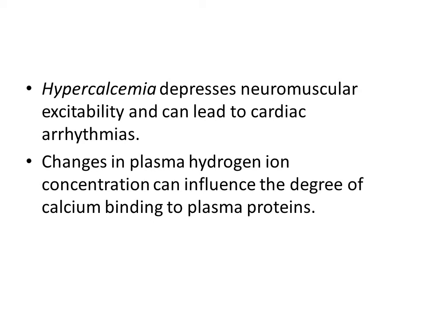When there are changes in the plasma hydrogen ion concentration, it can affect the degree of calcium binding to the plasma proteins. The mechanism is that albumin has binding sites for calcium ions as well as hydrogen ions. Whenever the hydrogen ion level falls, as in case of alkalosis, the hydrogen ions dissociate and calcium ions take their place, and this leads to a decrease in the free ionized ECF calcium, which is known as hypocalcemia.